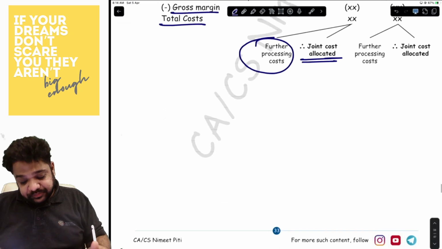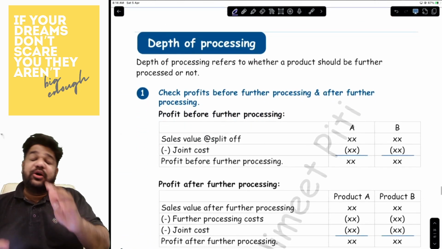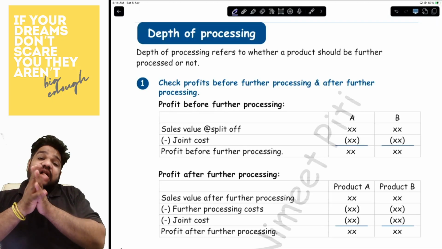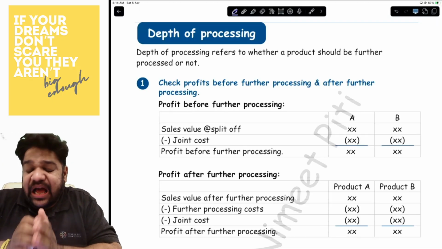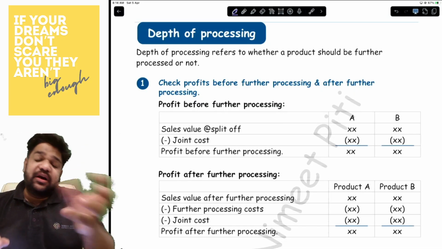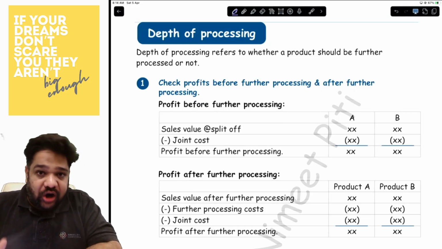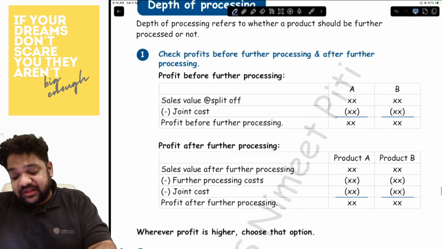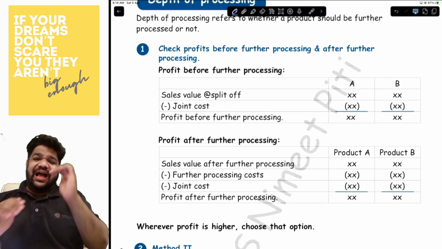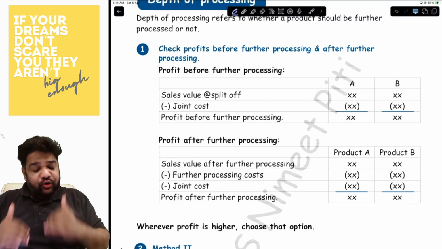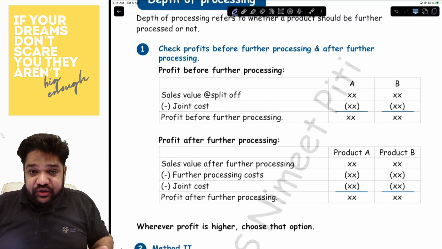Okay. Now, next, let's talk about depth of processing. Under depth of processing, they will ask you whether a product is to be further processed or not. There are two methods of doing it. First method, you calculate the profit before further processing and the profit after further processing.